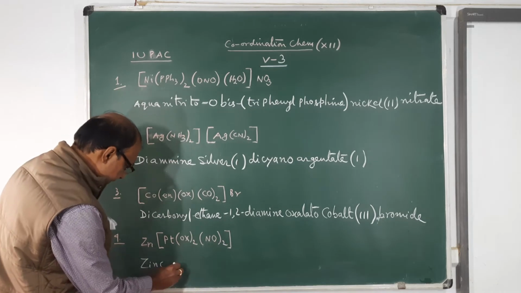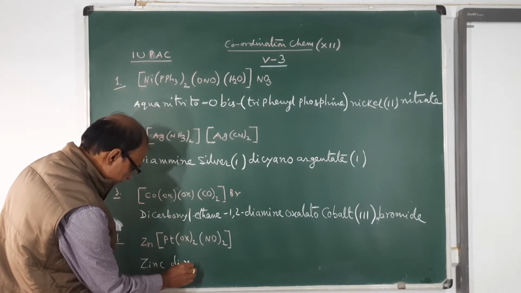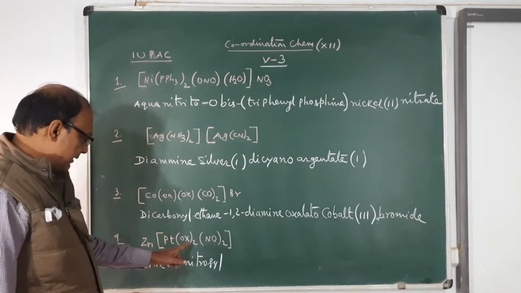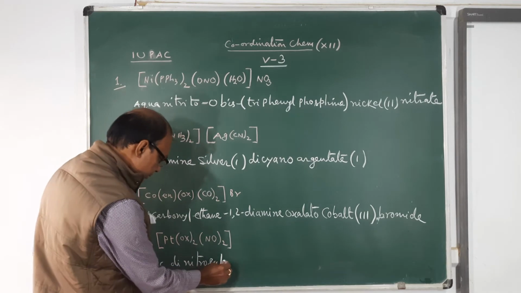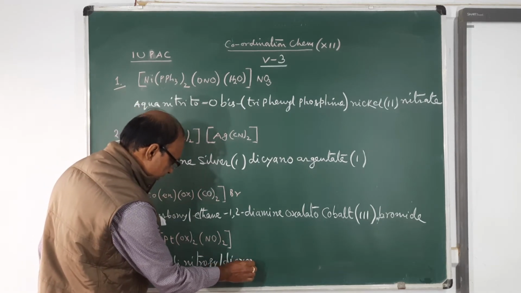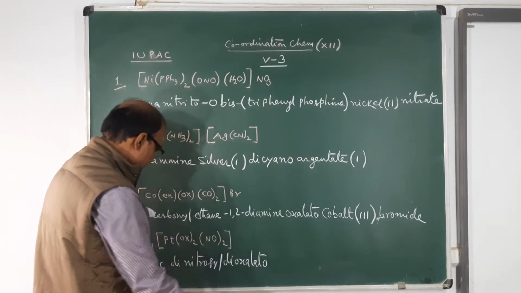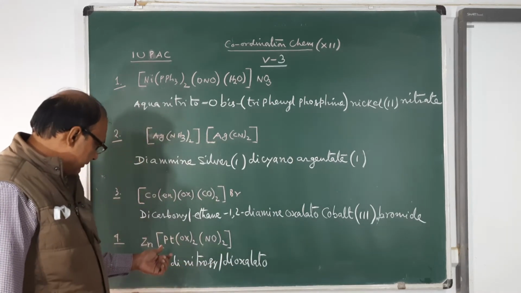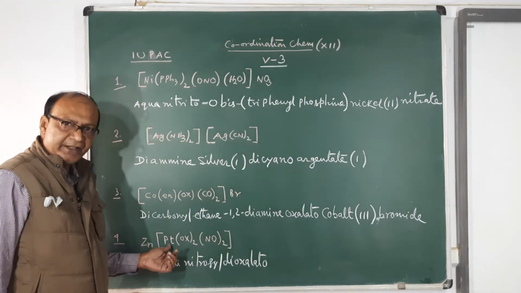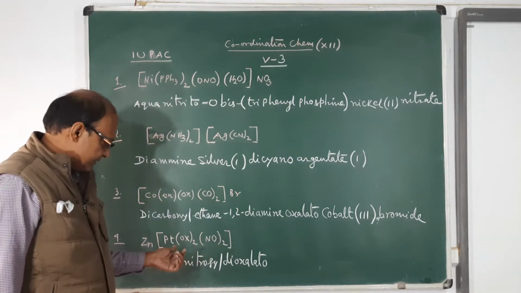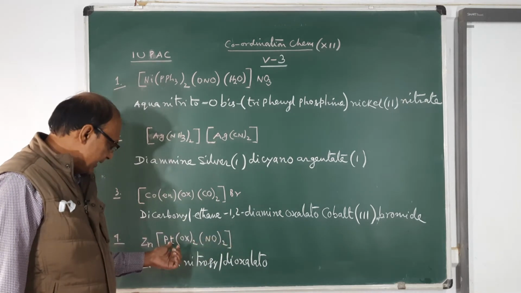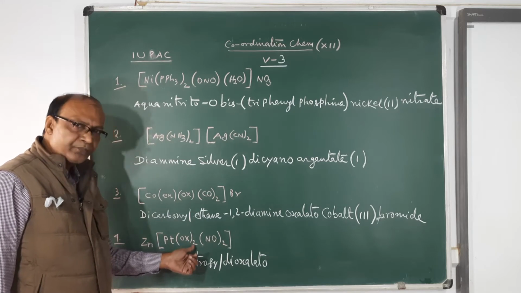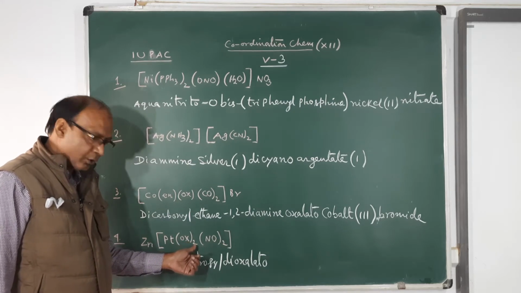Zinc, dinitrosyl, dioxalato, then platinum, so it will be platinate, because it is an ionic complex. The oxidation number is the total negative charge, 2 into 2, 4.